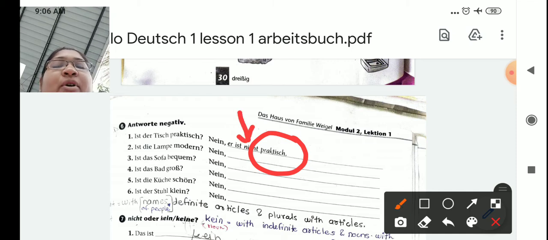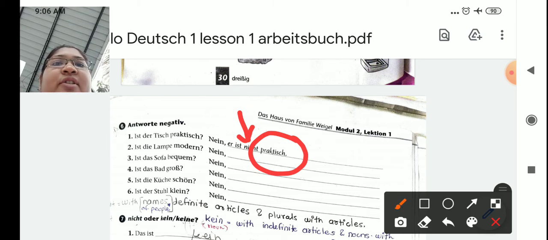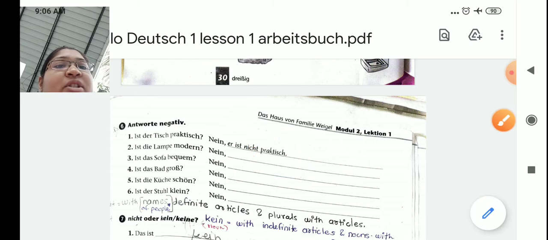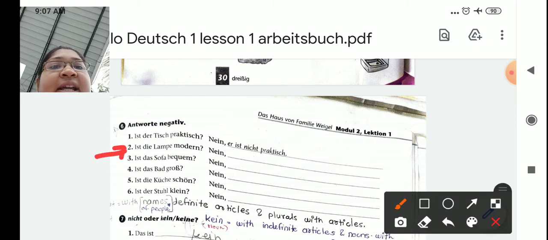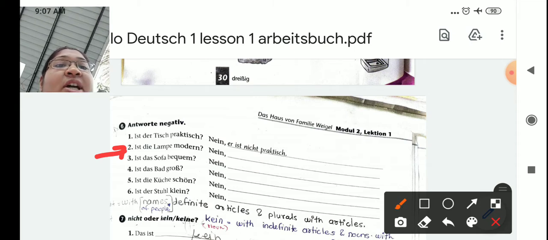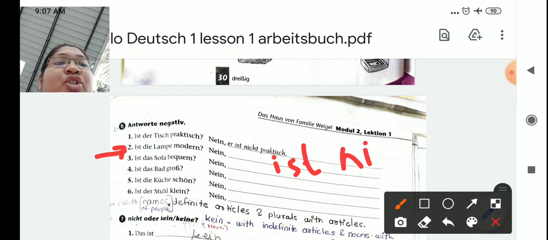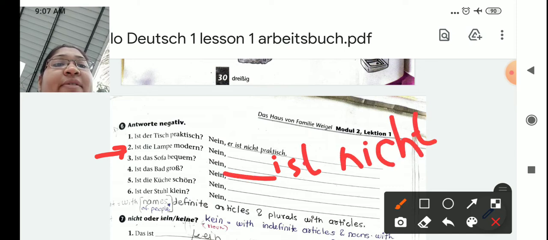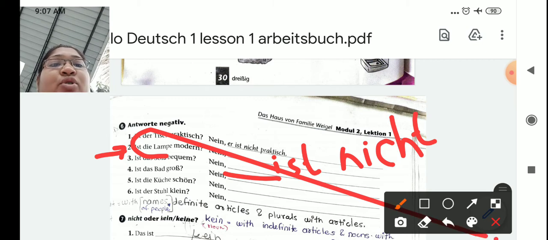And if you are talking about it is not a bottle, it is not a door, that time we use kein or keine depending upon the article of the noun. Okay, so same you have to write. The second one I will tell you orally. Is the Lampe modern? Is the lamp modern? So Nein, die Lampe ist nicht modern. Now what you have to write here, as Lampe is feminine, you are supposed to write here sie.